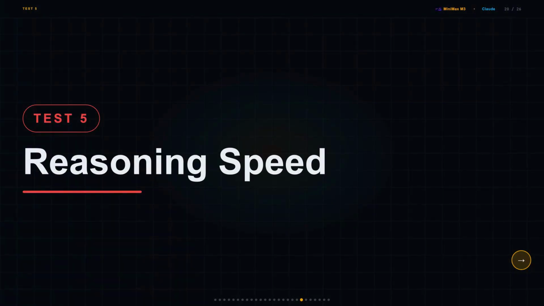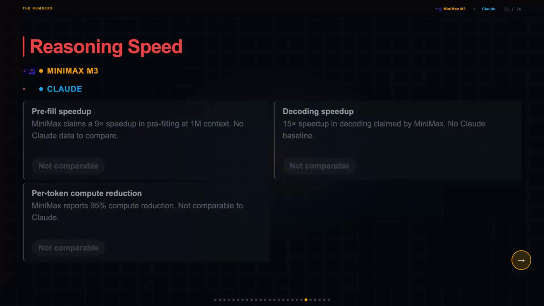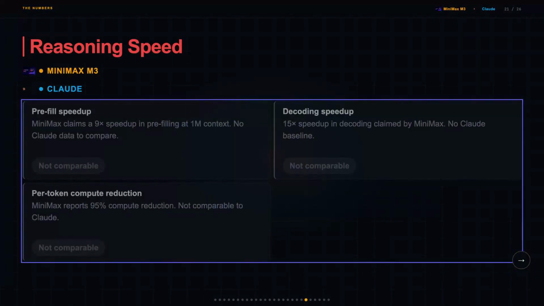Test 5 is reasoning speed, and the failure mode here is latency in user-facing products. Your app feels sluggish, users start abandoning mid-task, and you're paying for a slow model when a faster one would have kept them around because speed isn't just a nice-to-have when real users are waiting. Honestly, this one was a bit frustrating to look at.